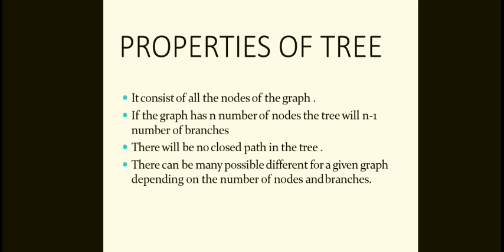For every tree there will be a corresponding co-tree, and its branches are called the links or the chords. In general, the links are represented with dotted lines. The co-tree is the complement of the tree.